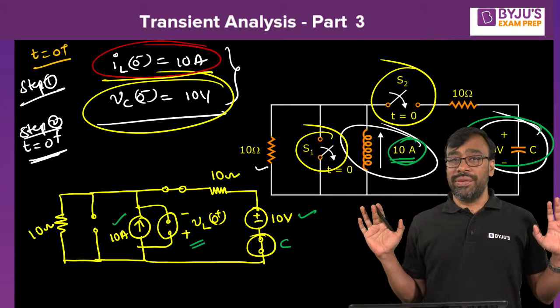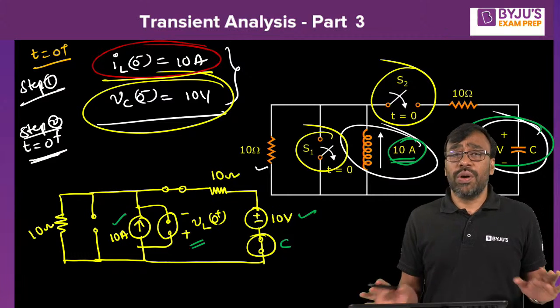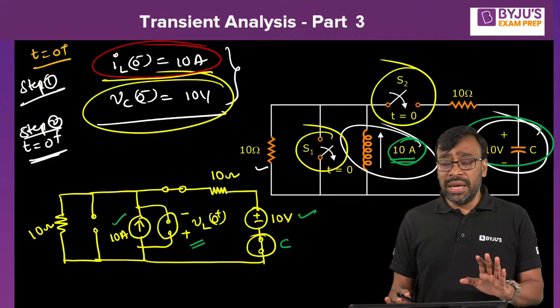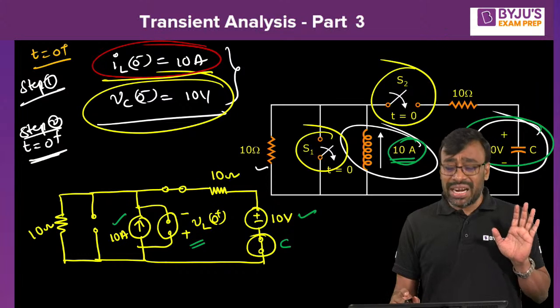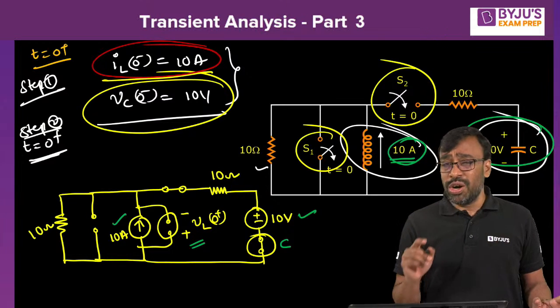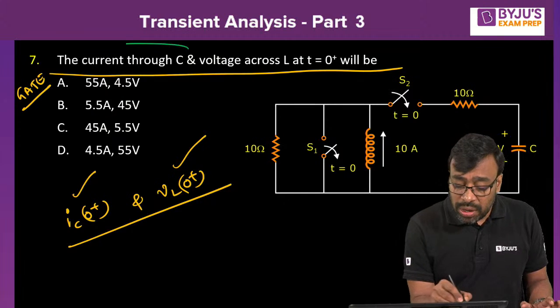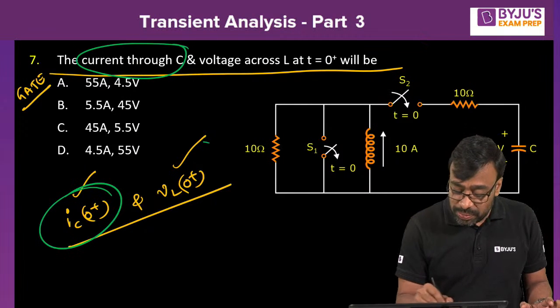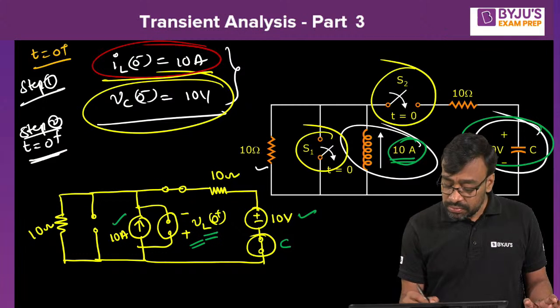Now, how do you solve it? It's very clear there are two sources and some resistive elements. If you want to solve this, then probably node analysis is the best option. But what is the ultimate objective here? You want to find the current through the capacitor, because that is the question: IC of 0 plus and VL of 0 plus. Where is VL? This is VL and this is C, right?